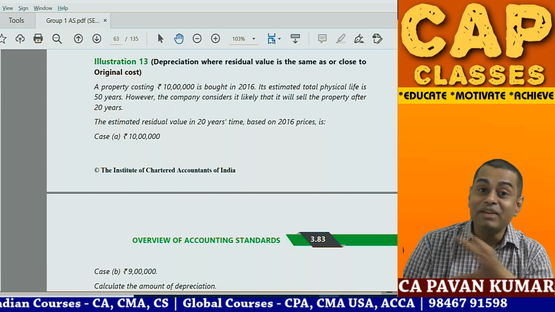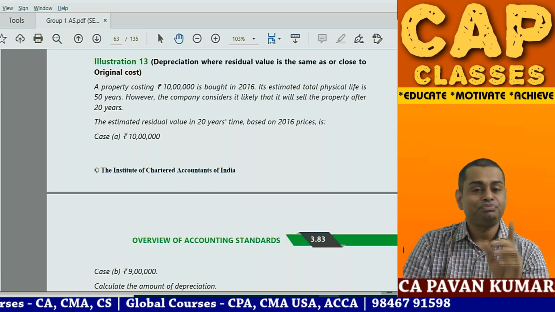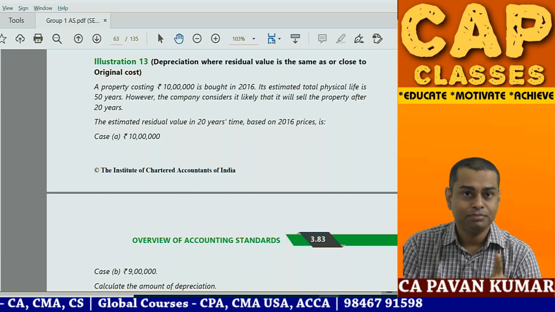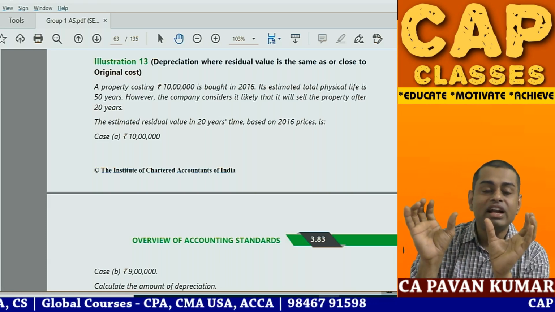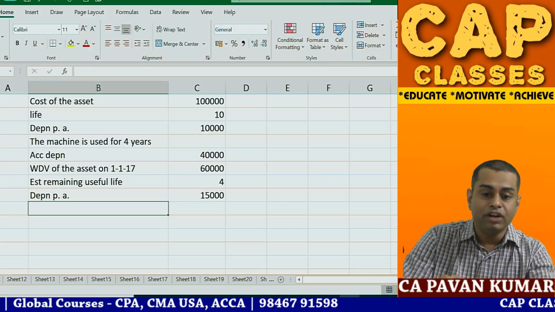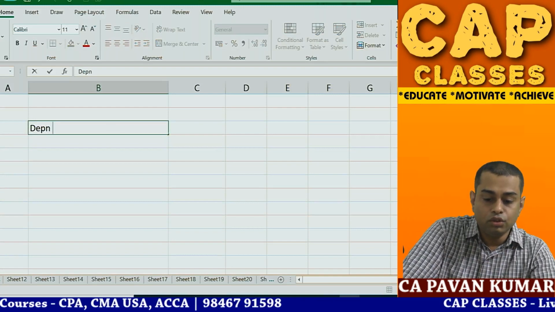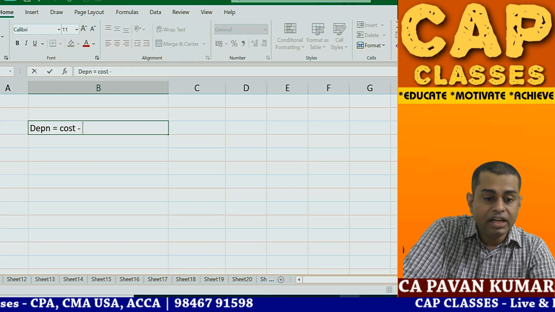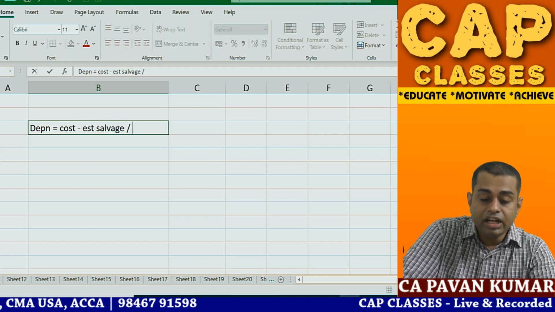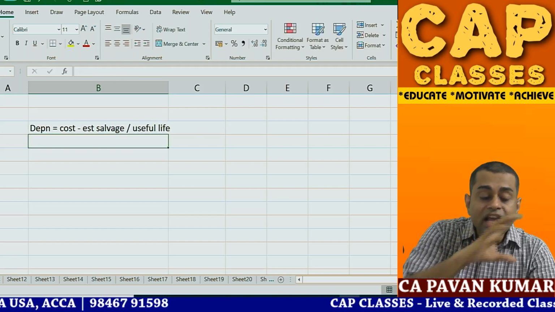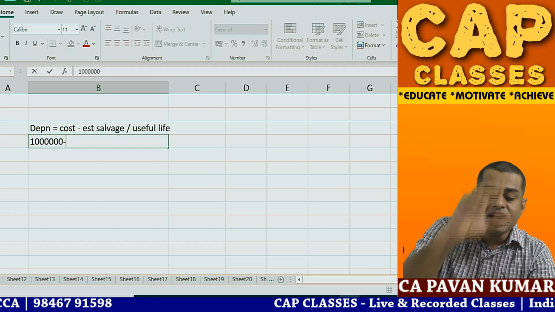Or case B, if you can sell it at 9 lakhs, what to do? Simple. The rule here is cost minus estimated residual value divided by useful life. So depreciation is equal to cost minus estimated salvage value divided by useful life. So here, your cost is 10 lakhs, minus estimated salvage value is 10 lakhs.